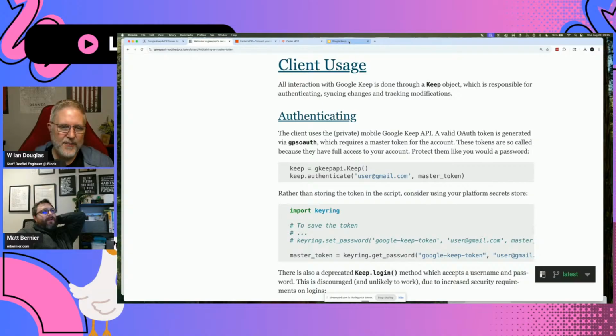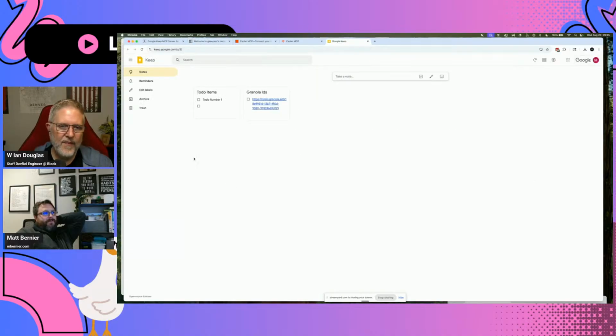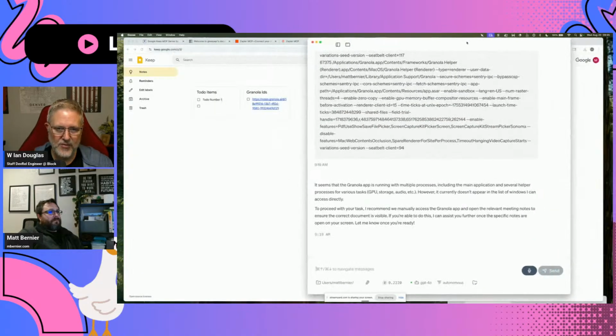But why do we have to? Goose can manage through the browser, right? It should be able to, as long as you're logged in for Google Keep. Yeah. So we can try to tell Goose, can you access Google Keep in my browser? And let's give it some multi-step instructions. Access Google Keep through my browser. Find the list called granola IDs. And grab the first document ID.